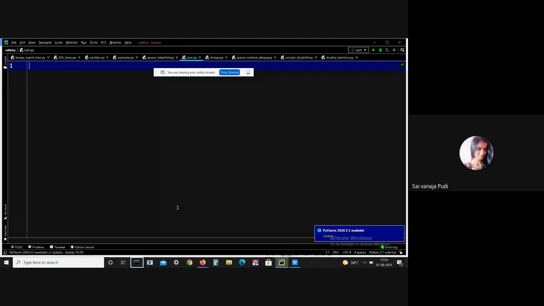If you want to perform the sum of two numbers, there is a built-in function, that is sum. Rather than that, you can perform the sum of two numbers by writing a plus b. This is a user-defined function. I just gave a little example of what a user-defined function means: it is defined by the user to perform a specific task.